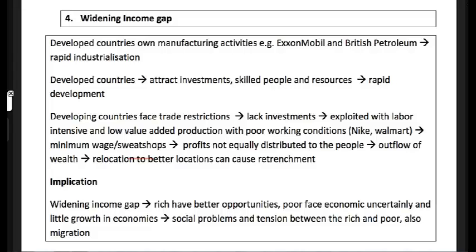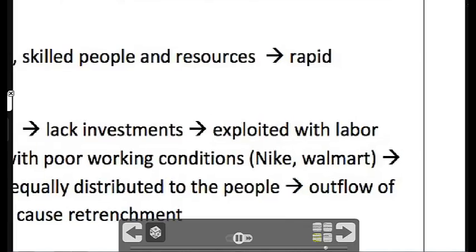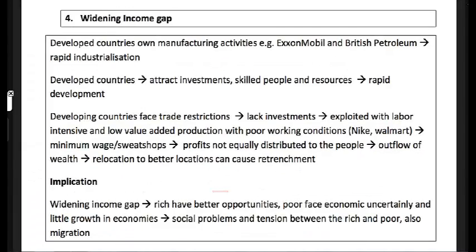So TNCs and developed countries have the ability to disrupt a poorer country's economy, and because of this widening income gap, the rich get better opportunities. The poor not only have little growth, the key point is that there's economic uncertainty. They rely on someone else that can just pack up and move, and of course the profit never gets back to them. So this creates social problems, crime, unhappiness, and of course tension. Of course, there's also brain drain. If you are in a poor country, you want to move to another country that can allow you to develop economically. Now, with these four, what would actually be your biggest impact?